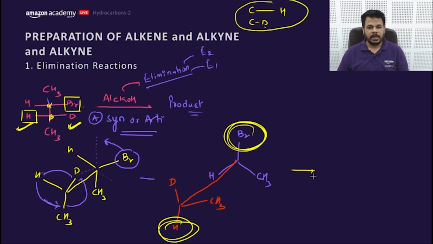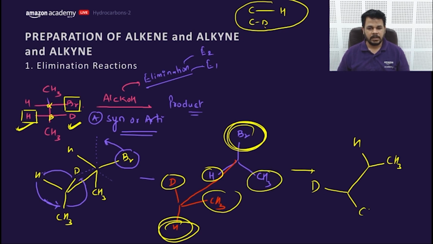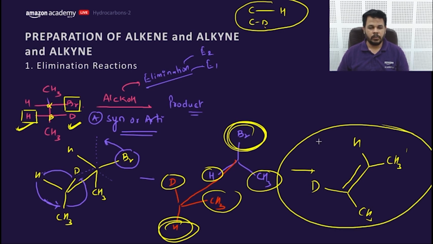So remove these and write as it is there in this projection. H would be along with the D and the CH3 would be along with this CH3 and form a double bond. So this would be the configuration of the product, my dear friends. So configuration can be asked. Clear? So this is the way to answer.